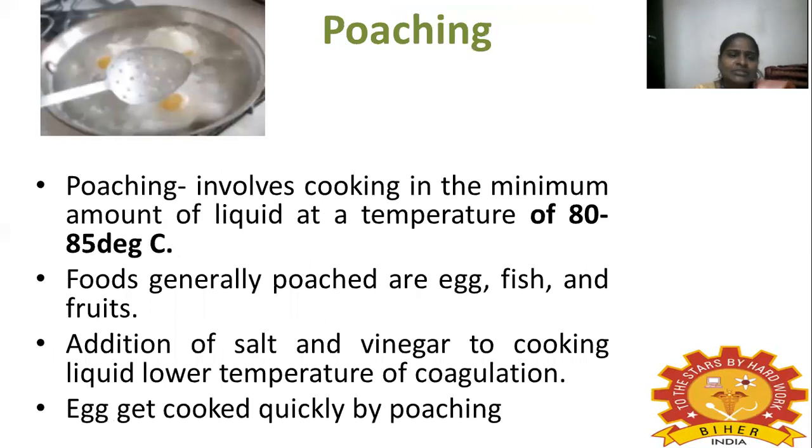Next, the poaching method. It involves cooking in a minimum amount of liquid at a temperature of 80 to 85 degrees Celsius. Foods generally poached are egg, fish and fruits. These are the raw foods used for the poaching process. You can see this diagram, in which the egg is boiled. Addition of salt and vinegar helps retain the liquid at a low temperature of coagulation. The egg gets cooked quickly by the poaching method, so mostly eggs are cooked using poaching.